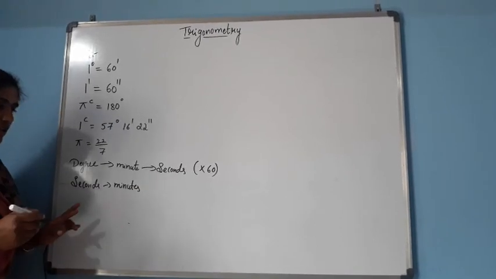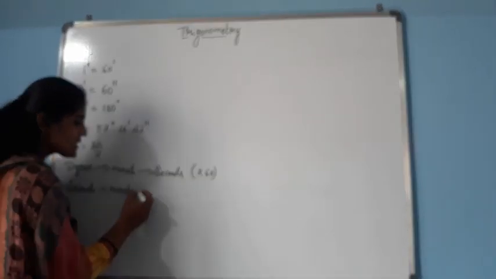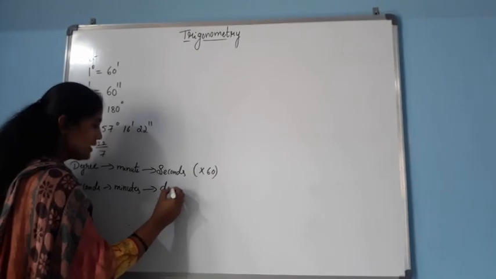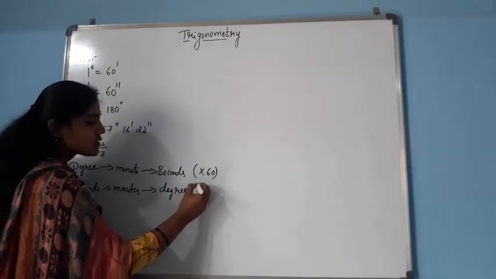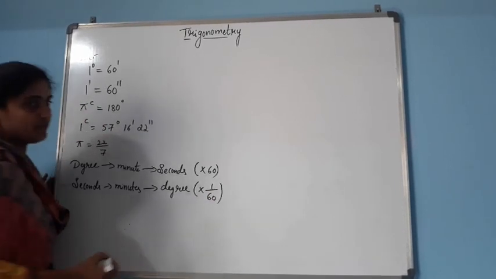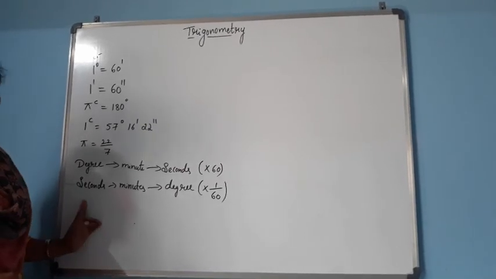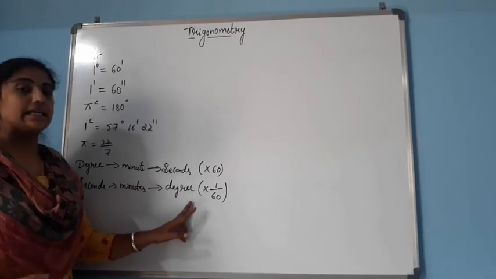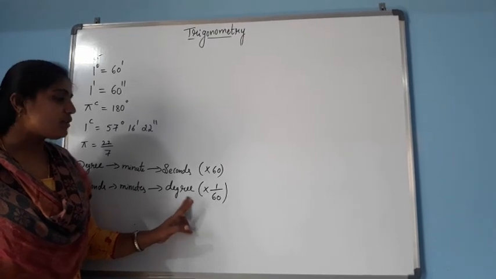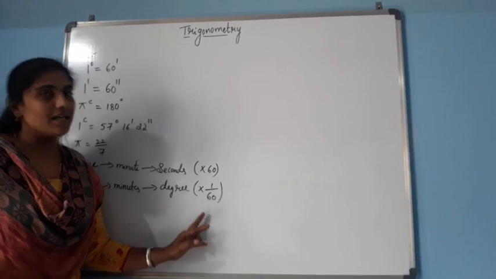Okay, so if I want to convert from seconds to minutes and minutes to degree, here we have to multiply by 1/60. Reverse it. Look, degree to minute, minute to seconds was there, but in the next step, I am taking seconds to minute, minutes to degree. So we have to take the reciprocal of 60, that is 1/60.